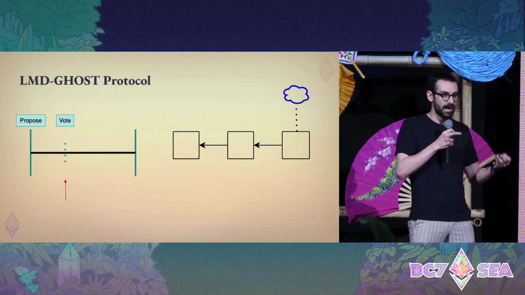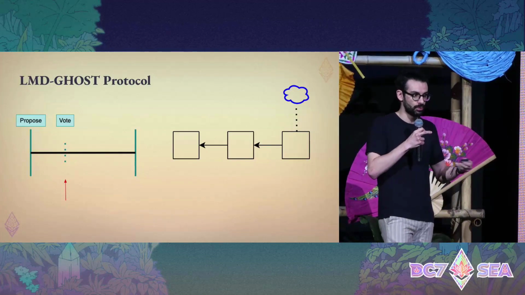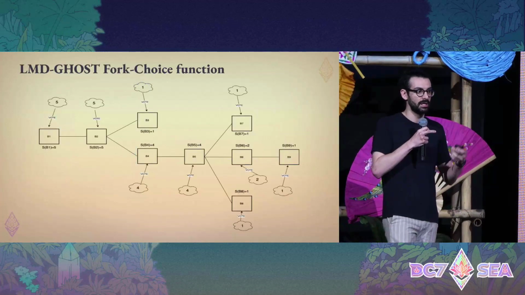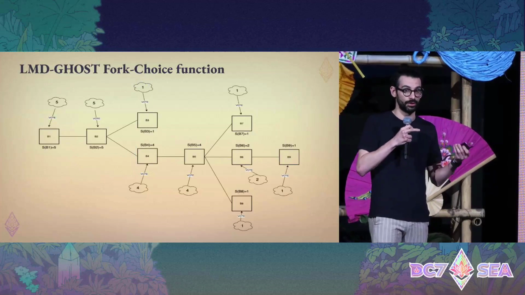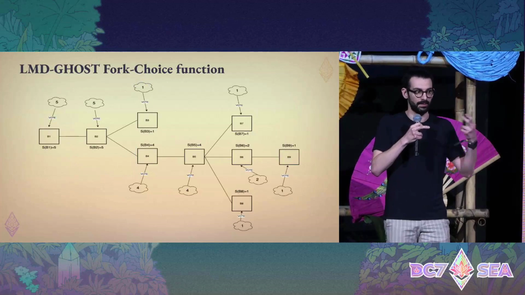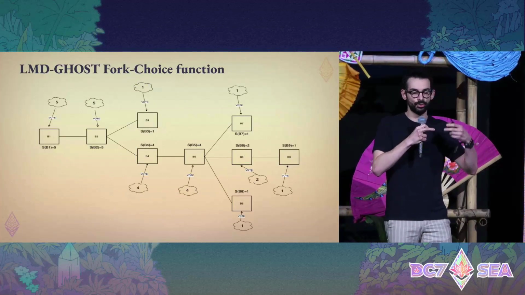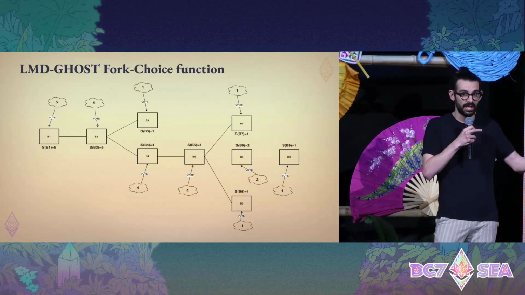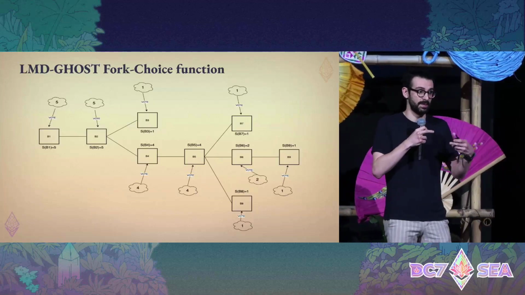How do validators choose which is the head of the canonical chain? They do it through the fork choice function. The fork choice function selects all the latest messages ever cast by validators, and it chooses the heaviest chain in terms of stake that these messages carry.